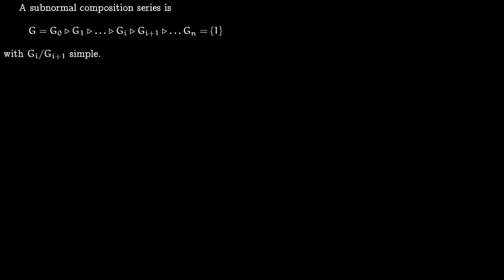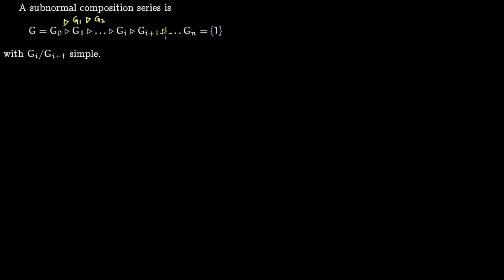So now we give another characterization of solvable groups in terms of cyclic groups. To do that, we first define a subnormal composition series. You set G equal to G0. This G0 contains a subgroup G1, and this G1 is a normal subgroup of G0. Then G1 contains a subgroup G2, G2 is a normal subgroup of G1, and so on. So you have all these normal subgroups.